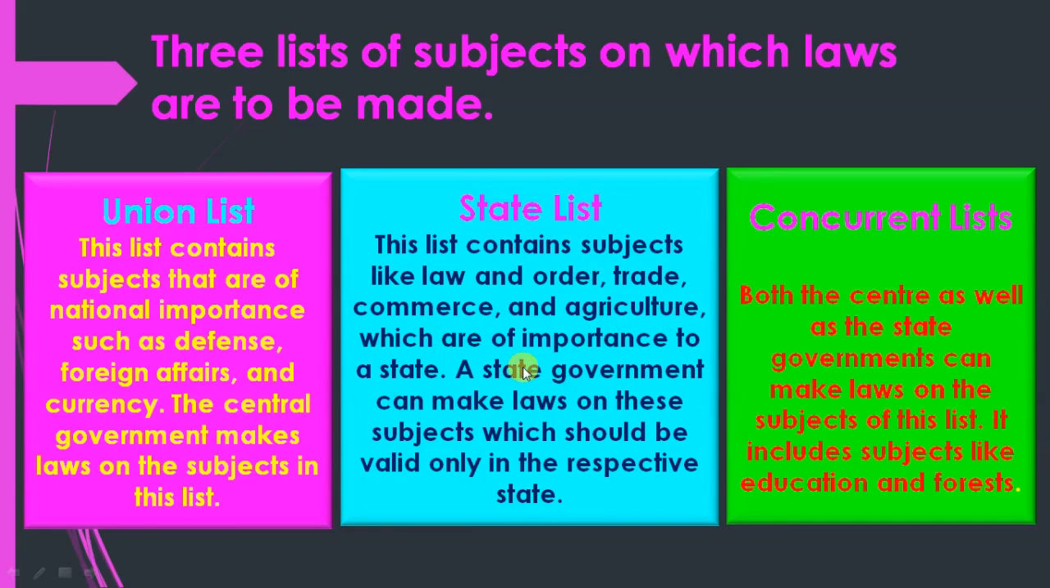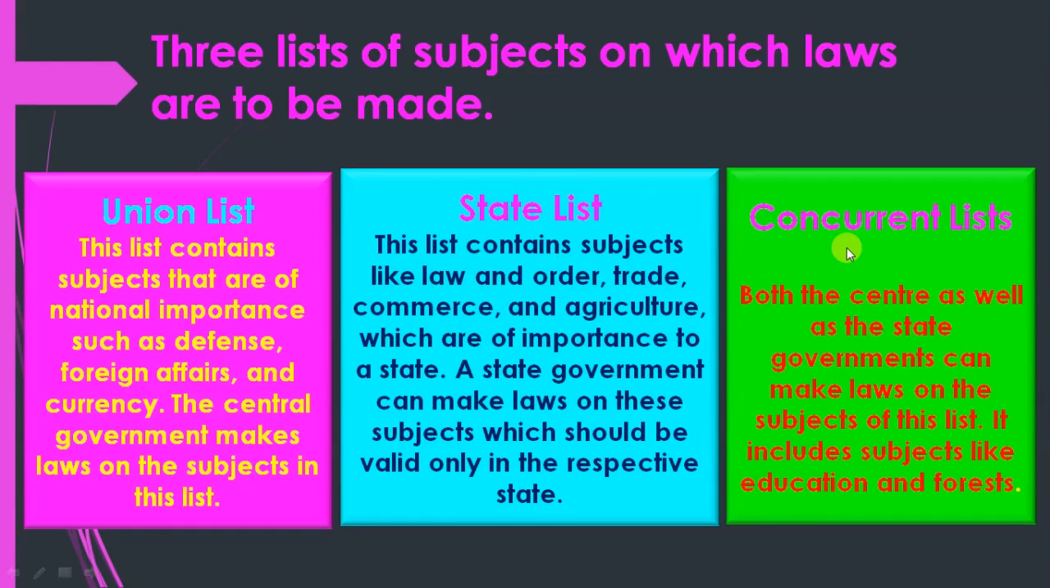Clear? So a question can be framed. Three can be taken from this side, trade, commerce and agriculture. One from here, foreign affairs or defense. So this one is the odd one out, because the others are related to the state list and these are related to the union list.